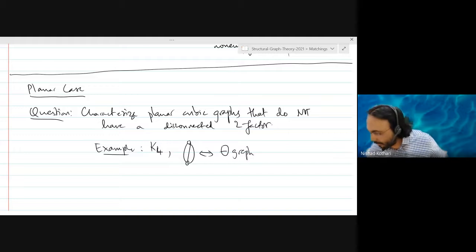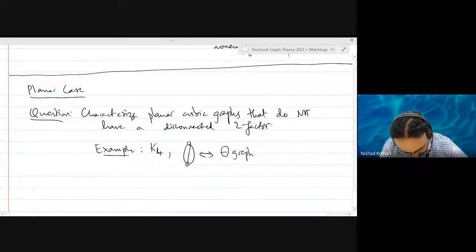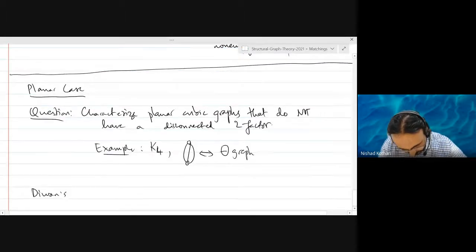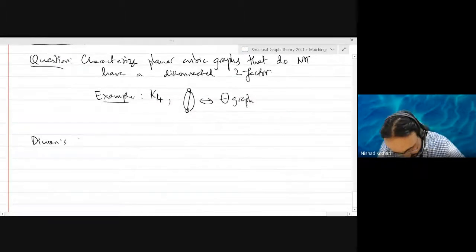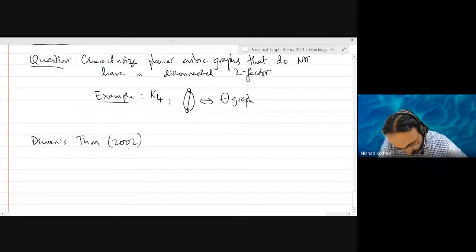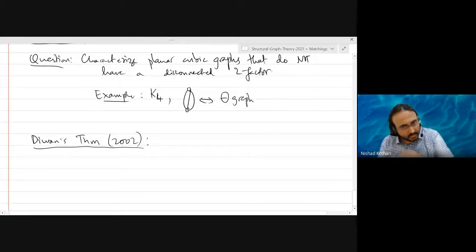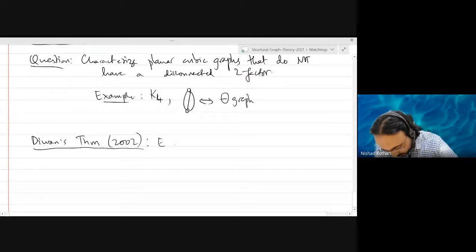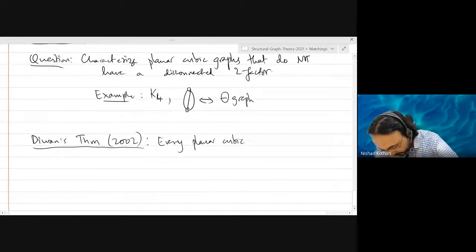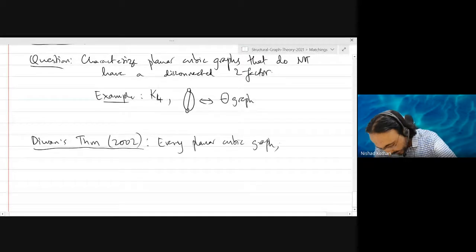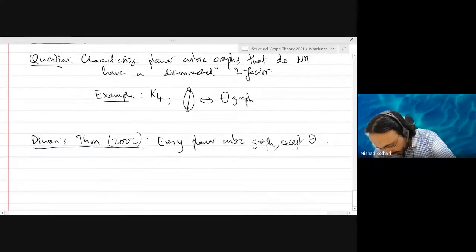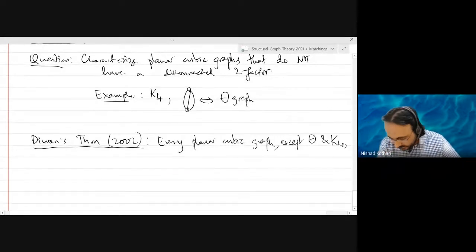This is from 2002, so I will call it Diwan's theorem. Ajit Diwan is a professor at IIT Bombay. He showed back in 2002 that every planar cubic graph except theta and K4 has a disconnected two-factor.